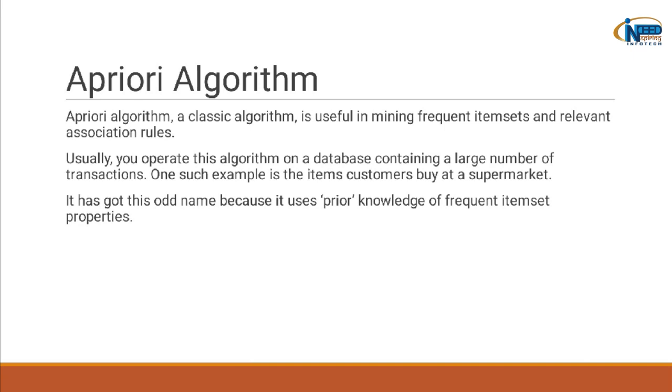Usually, you operate this algorithm on a database containing a large number of transactions. One such example is the items customers buy at a supermarket. It has this odd name because it uses prior knowledge of frequent item set properties, and therefore the name Apriori is derived from the word prior.